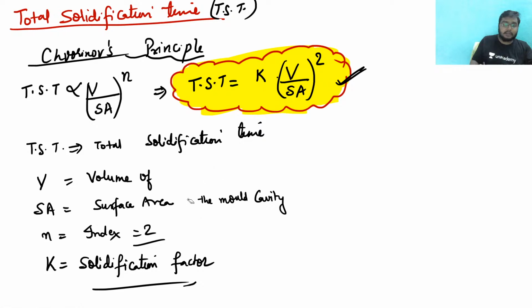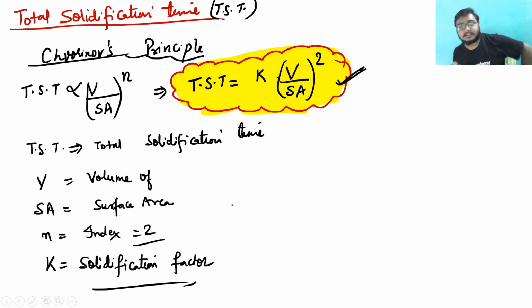To make it generalized, let us write V and SA. So the total solidification time is proportional to (V by SA) to the power n, where V is the volume, SA is the surface area, and n is the index, which is actually 2. K is the solidification factor. When we remove this proportionality sign, I get K into V by SA whole square. And what is K? K is the solidification factor.